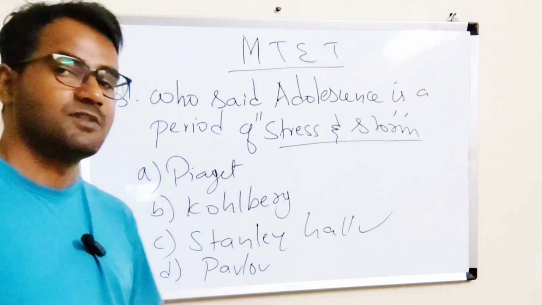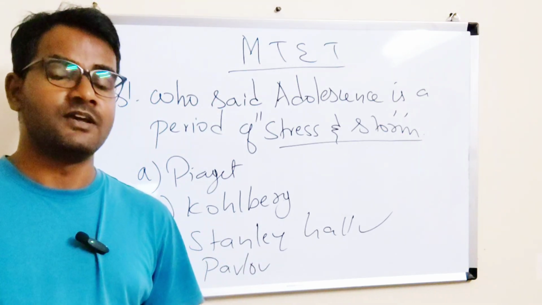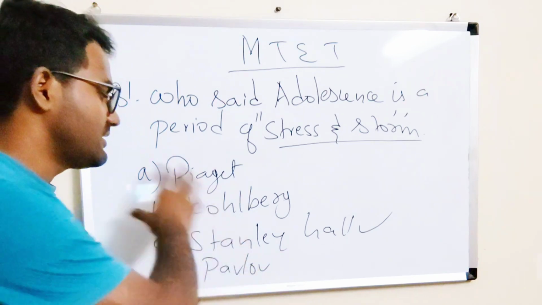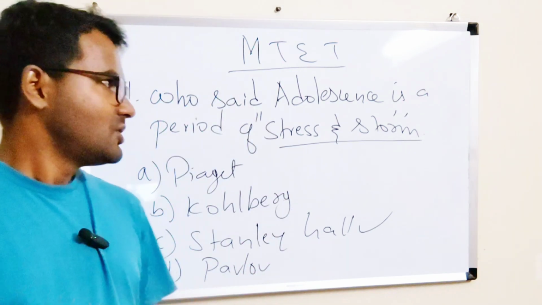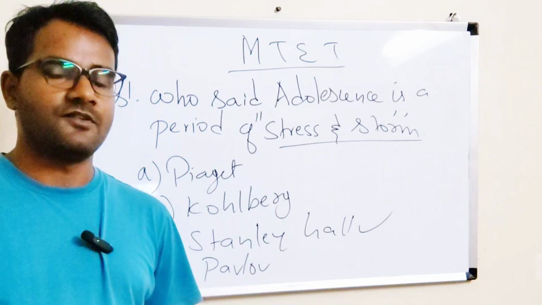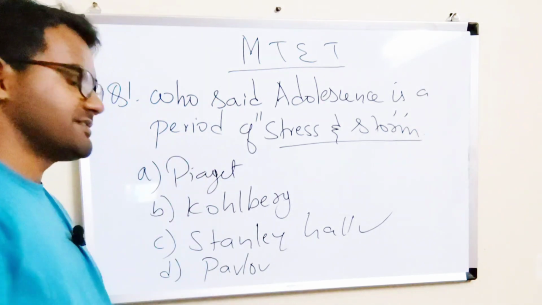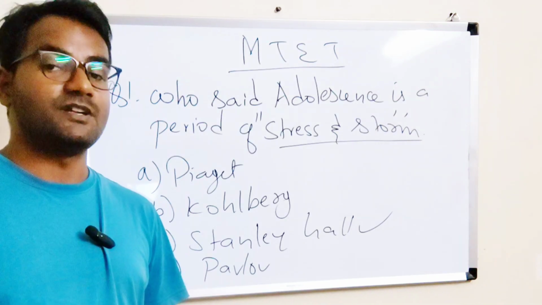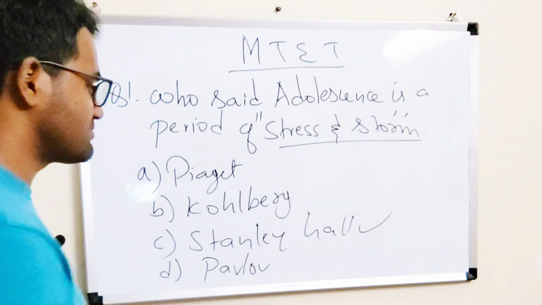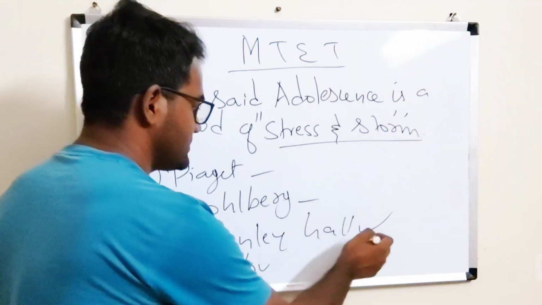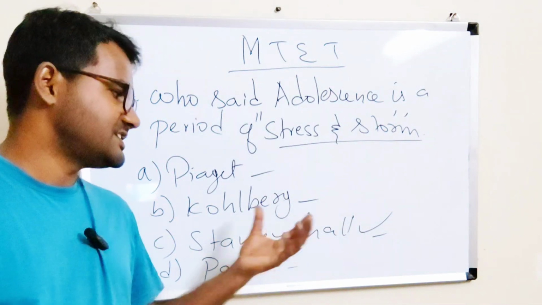Then we will also discuss Pavlov's theory, so that next time, if they ask you the same options but a different question, like who gave the 4 stages of child development, you can choose Piaget, right? Why? Because you have already studied. You have already studied, right? Because a small note was provided here also, here also, here also. So we are not just randomly ticking it.